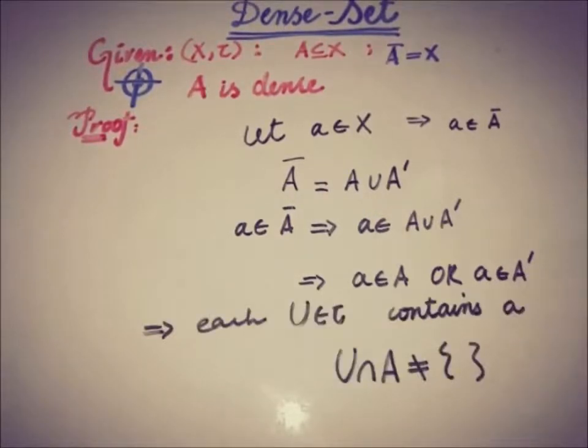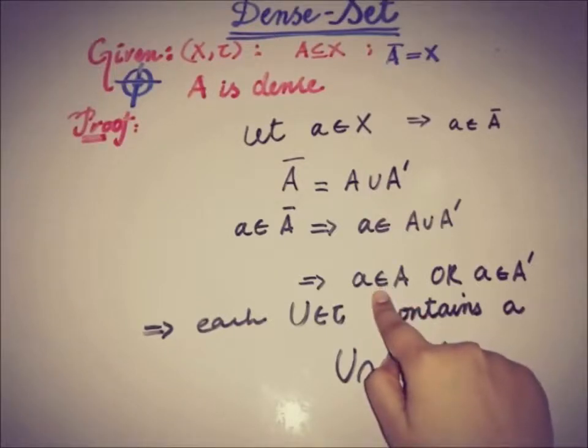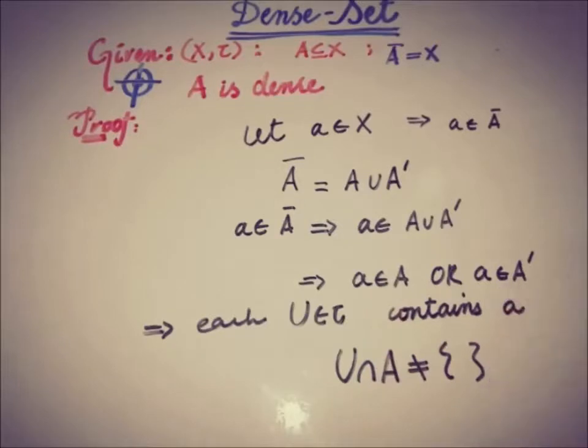So for each open set that contains the point a, the intersection of the open set and A should not be empty, because if a is a member of the set A or a is a member of the A derived, then we can talk about the open sets other than the empty set in the topology. So this is true for all of the elements of the topology.